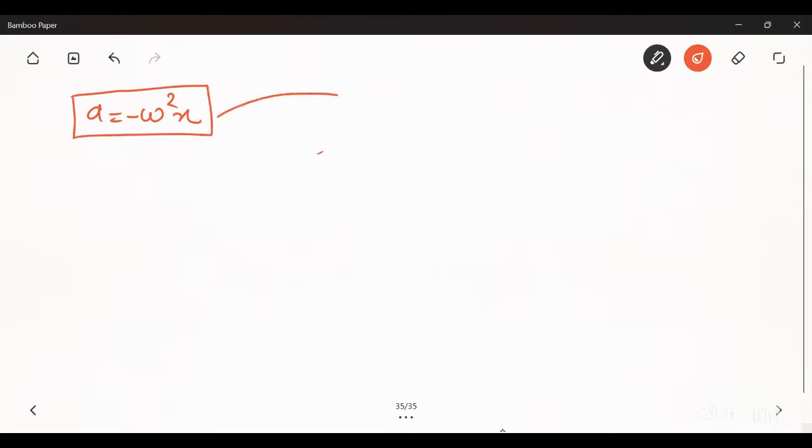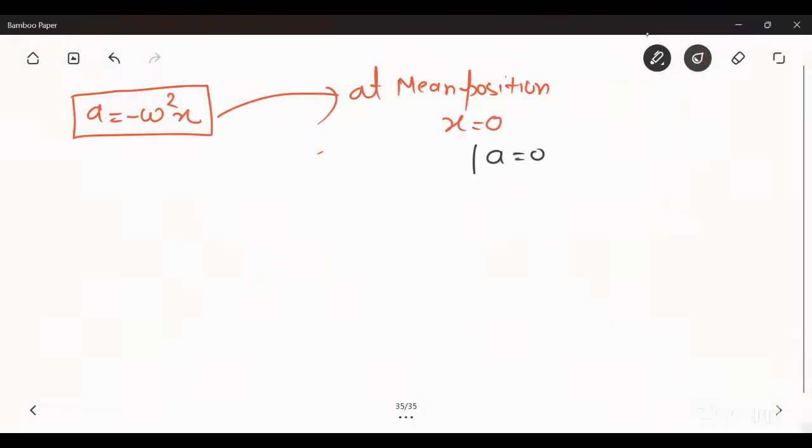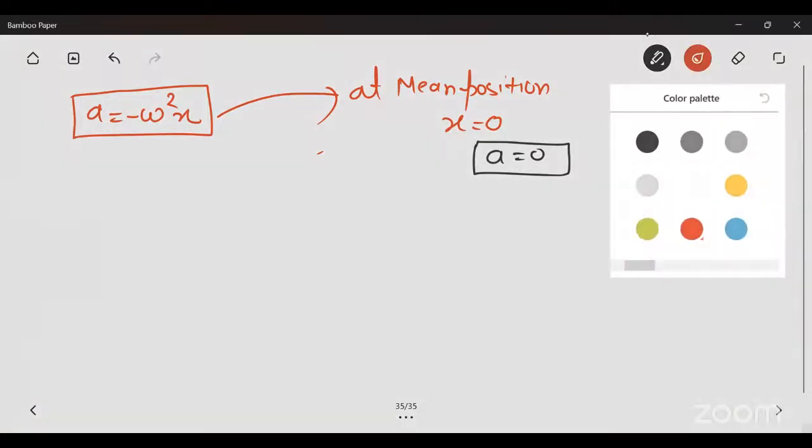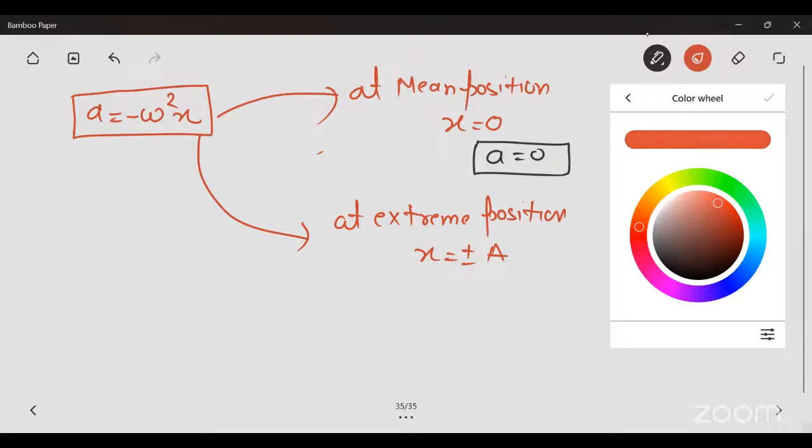Now find the value at mean position and at extreme position. So at mean position, the value of x is equal to 0. If we put x equal to 0 here, the value of a will be 0. So at mean position, acceleration will be 0. At extreme position, x is equal to plus minus A, where A is amplitude.